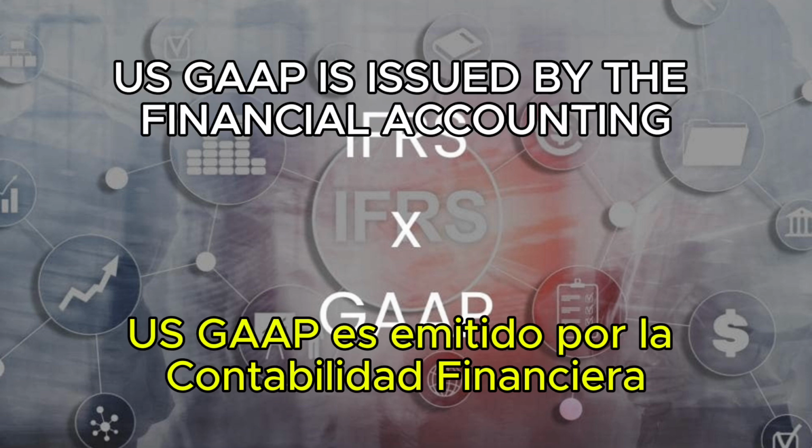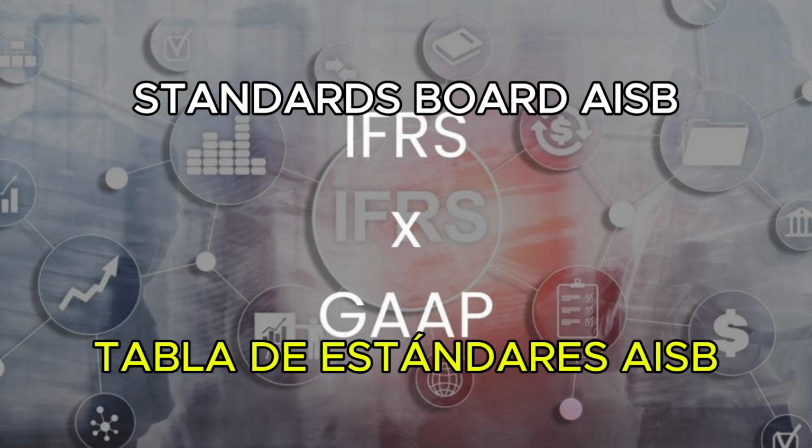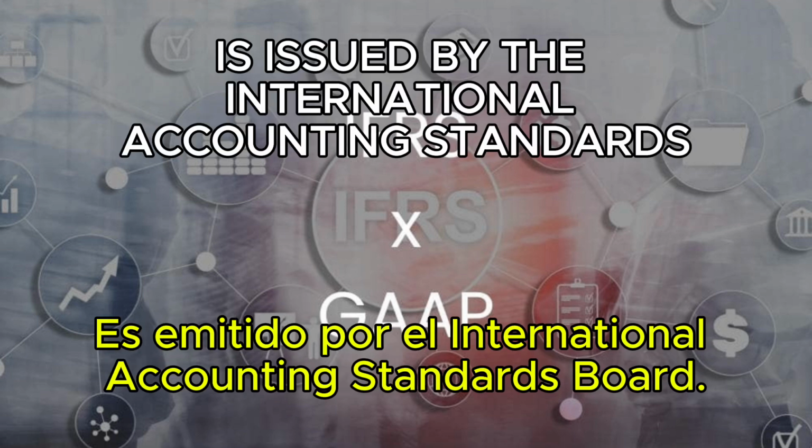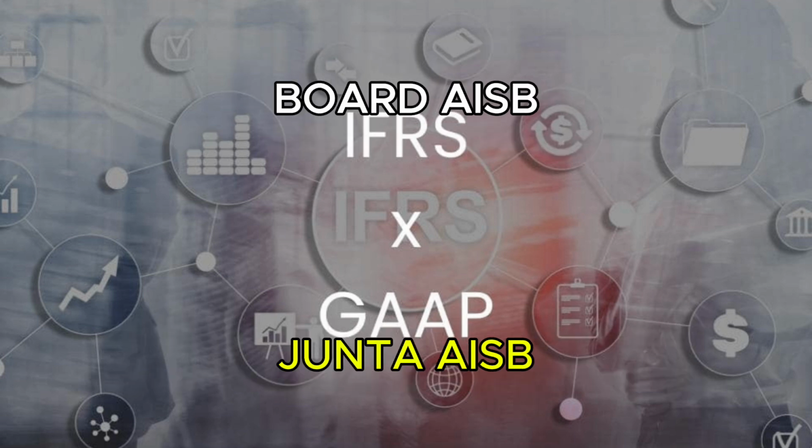2. Which organizations issue US GAAP and IFRS? US GAAP is issued by the Financial Accounting Standards Board, FASB. IFRS is issued by the International Accounting Standards Board, IASB.